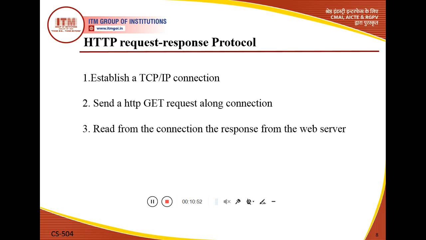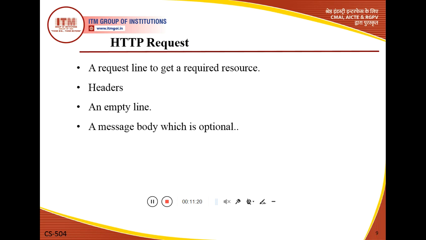After sending the HTTP GET request method, we read the response to that particular method, the response from the web server. It is read from the connection. So these are the three steps used in the HTTP request-response protocol.